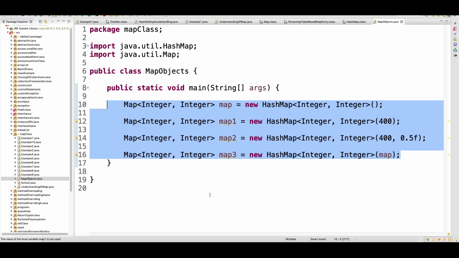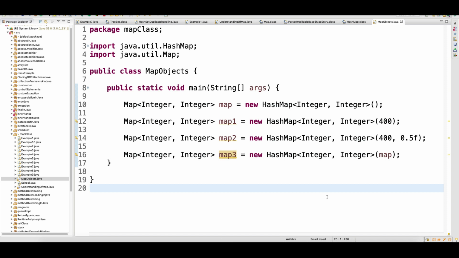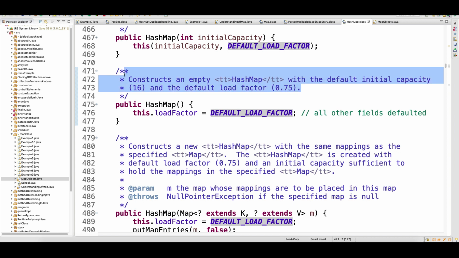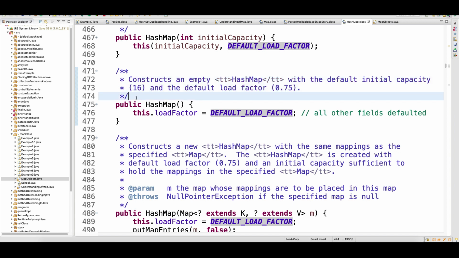Now if you go for this constructor, press Ctrl and click on HashMap. If you go here, this is one constructor, and the default load factor is 0.75, and you can see that the default initial capacity is 16. So the empty constructor has a default initial capacity of 16 and load factor of 0.75. Java documentation is really well maintained. If you read the documentation, you will get so much knowledge.